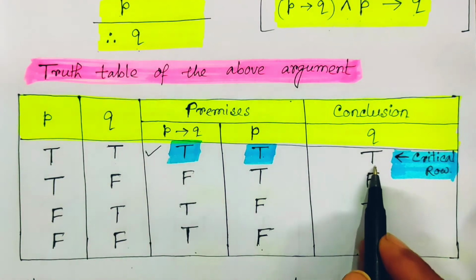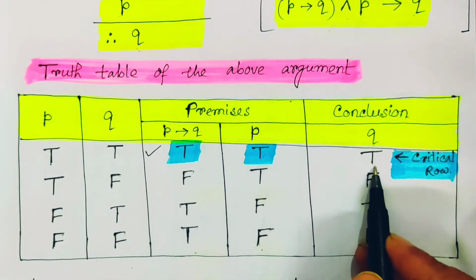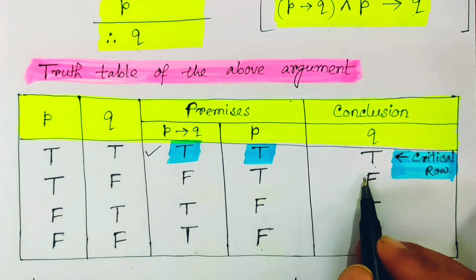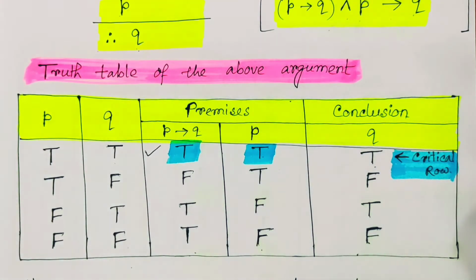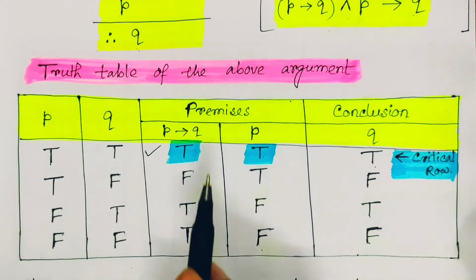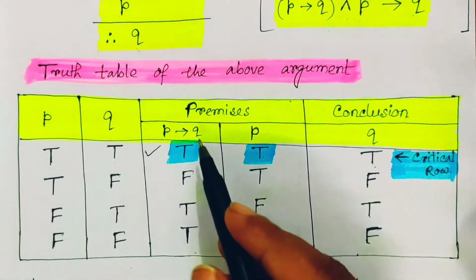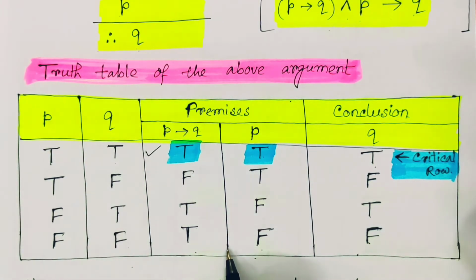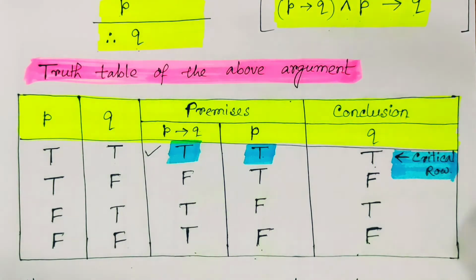If our conclusion is true, then we say the argument is a valid argument, and if in a critical row our outcome is false, then we say it is not a valid argument, or it is a fallacy. I hope you understand. I am repeating once more. At first, whatever propositions there are, based on that we create the truth table. Then for the premises, we calculate the truth values, and verify for which row or rows all premises are true.